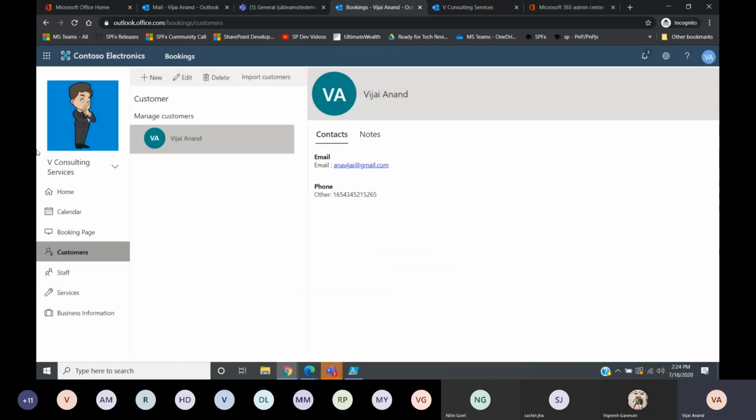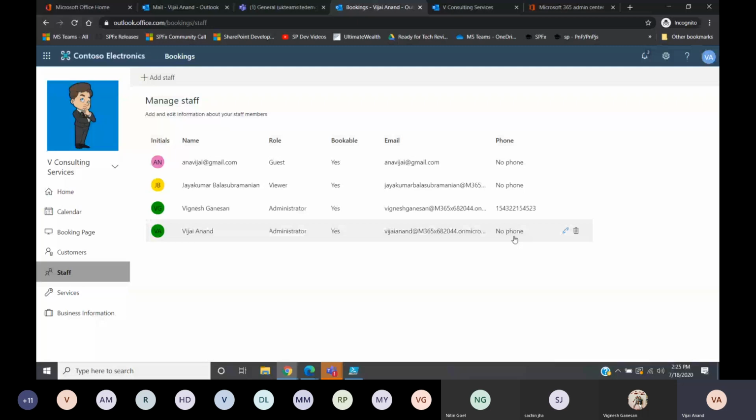For example, this booking calendar is created by me, and these are the staff members who are part of this particular booking calendar, and you have the roles also. So these people will not be able to access other booking calendars. Every booking calendar has its own certain set of people who have the appropriate or respective permissions.